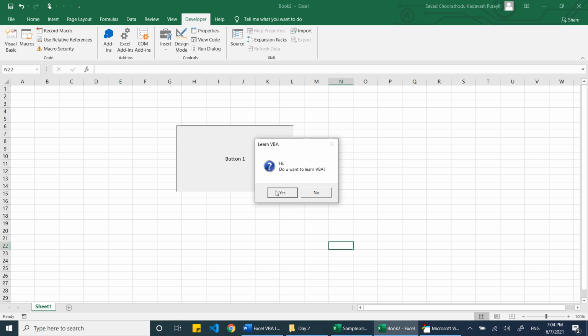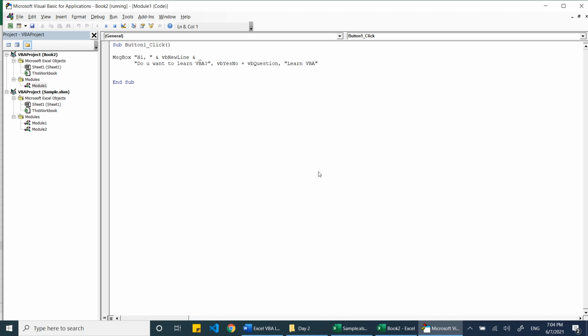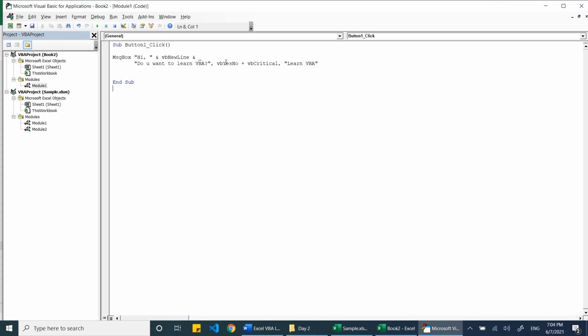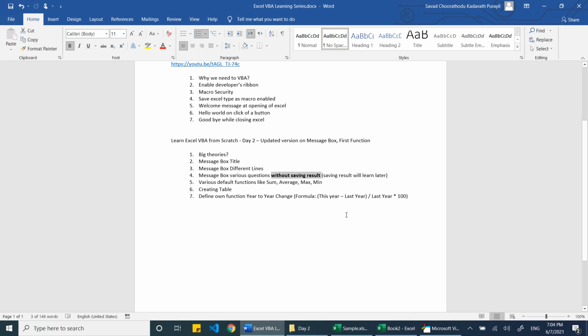Now let's see, there is a question mark also. You can just play with it, like VB critical. Now you can see this is a critical indication. You can play around using various options here. So let me change it to VB question. As I told you, use Control Space, so it will get automatically filled.